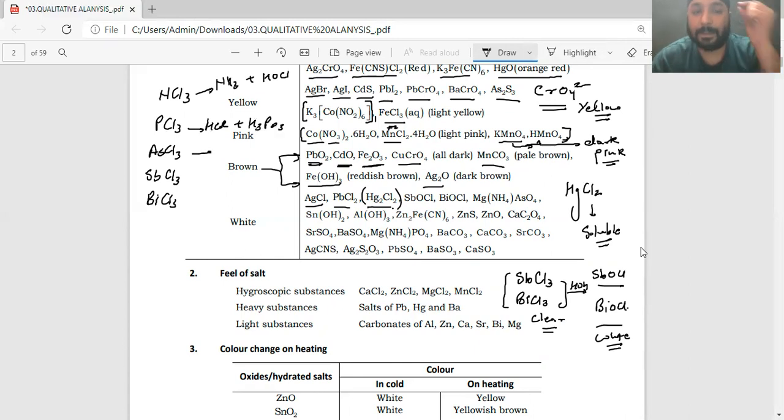Your AsCl3 will give you again HCl plus H3AsO3. Now SbCl3, you know that it'll give you 2HCl plus again a precipitate which is SbOCl, and BiCl3 will give you 2HCl plus BiOCl.